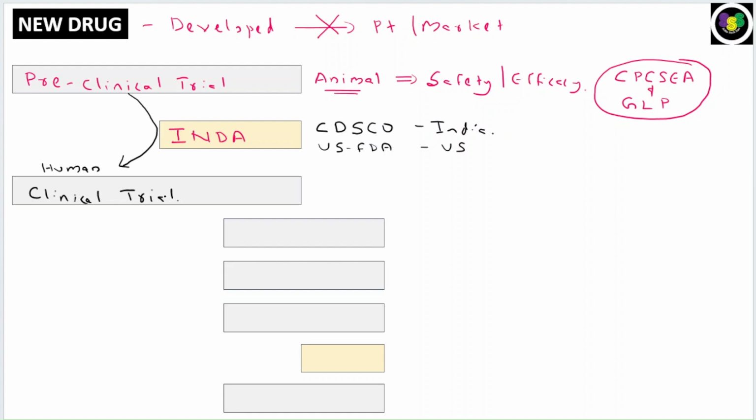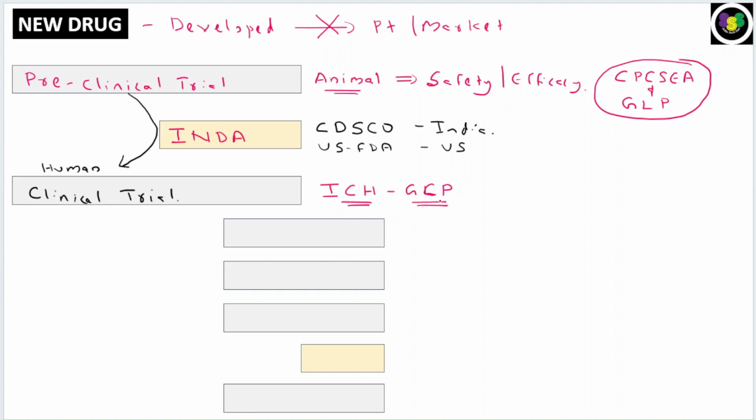Now, when you do a clinical trial, just like the preclinical trial, you need to follow certain guidelines, and the guidelines which are globally accepted are the International Council for Harmonisation guidelines, the ICH GCP guidelines. GCP means good clinical practice. Okay, so these guidelines will tell you how to conduct the clinical trial, what to do, and what not to do. So you need to follow these guidelines.